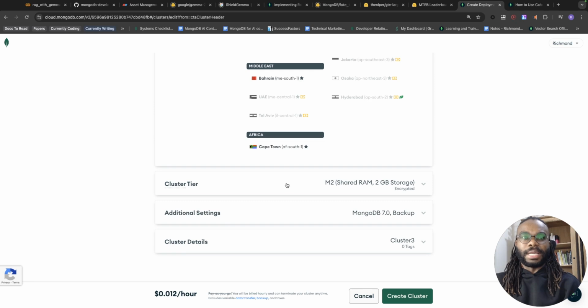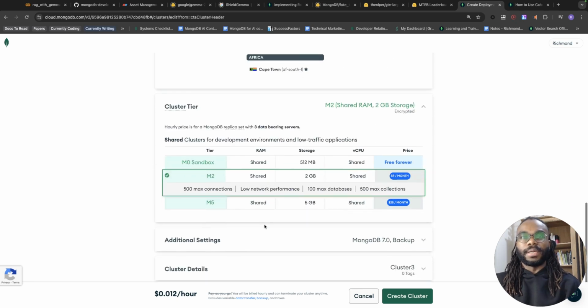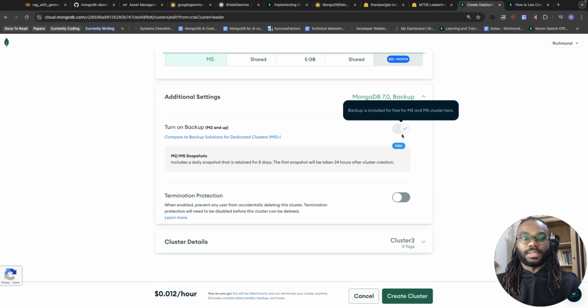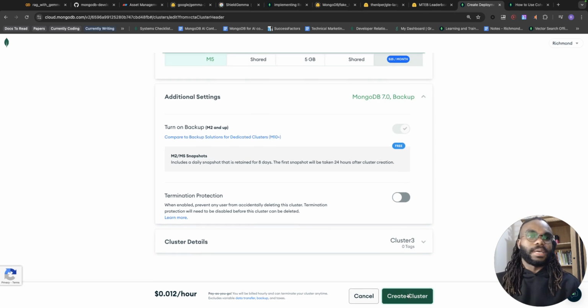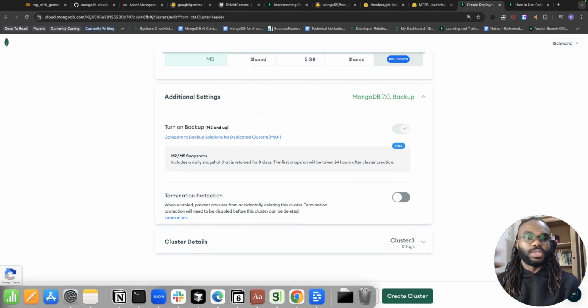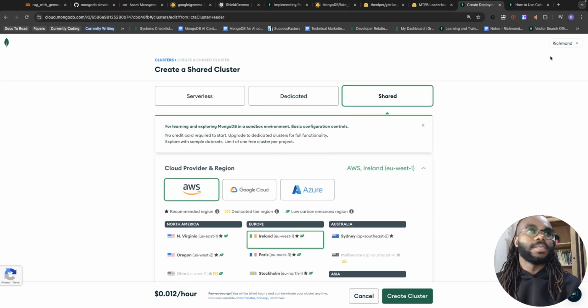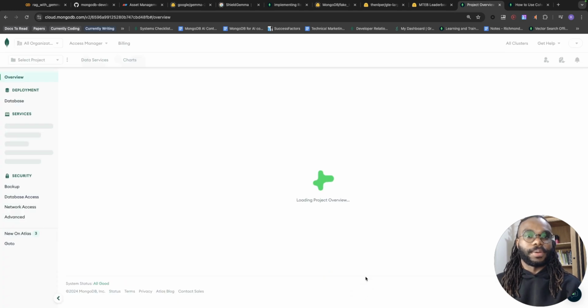But some of you might be more advanced and want to increase the power, or at least the compute, of your cluster, so you can go for a more powerful cluster. There are also additional settings such as turning on backups, so your data is backed up. When you've created a free account, you should be able to create your free cluster directly. Okay, let's cancel this because I'm not going to create one.